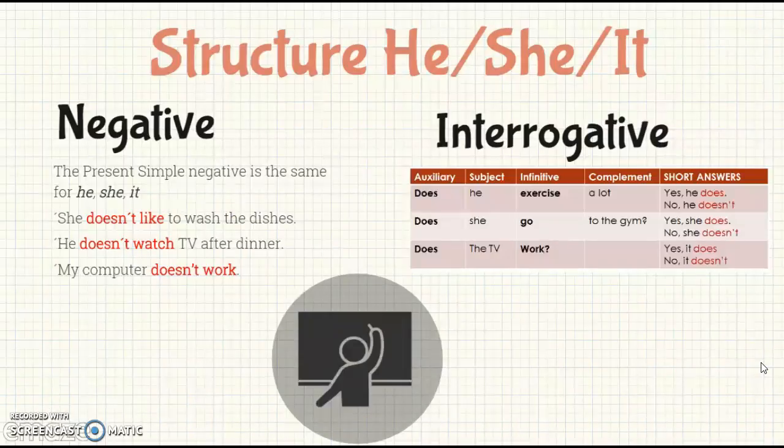Then it's going to happen exactly the same with the interrogative form. In this case, we're going to have the auxiliary does, then the subject, the infinitive form of the verb, and the complement. As you can notice, we have exactly the same case as in the negative form. Does he exercise a lot? The answer would be yes, he does, or no, he doesn't. Very important to notice, we can never say, does he exercises a lot? That is not correct. So please, here you can read the following examples. Does she go to the gym? Or does the TV work?